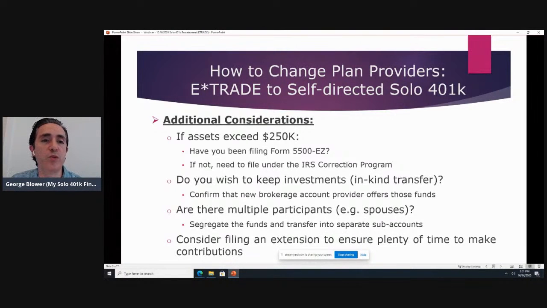So let's take one at a time here. So yes, if you want to keep your money at E-Trade, you can absolutely do that. You would need to close that existing account though, and then transfer over the cash and or the assets over to a new account at E-Trade. So we would prepare the paperwork to open up a free brokerage account that's really just in the name of the new plan, or I should say the restated plan. If you have, say, pre-tax and Roth money, there'd be 2 new sub accounts. And then we would prepare the paperwork to open up those 2 new accounts at E-Trade, and then the paperwork to transfer the cash and assets over.